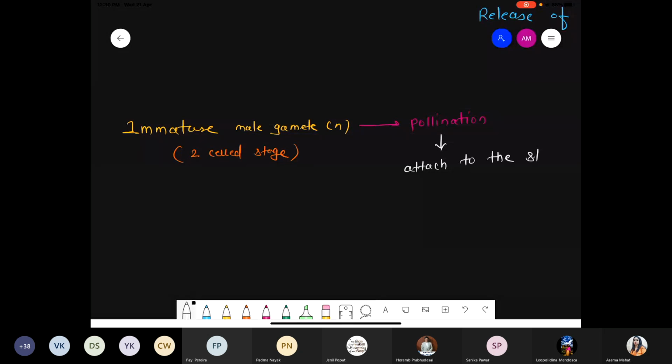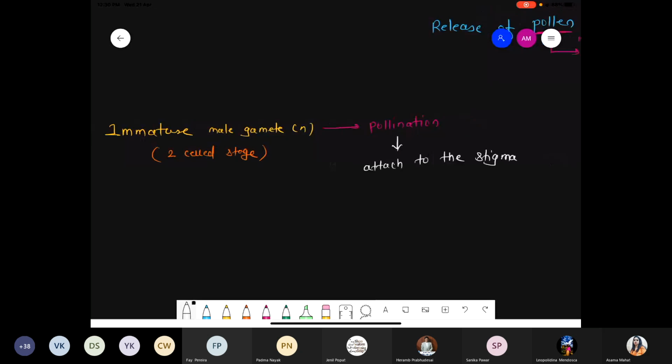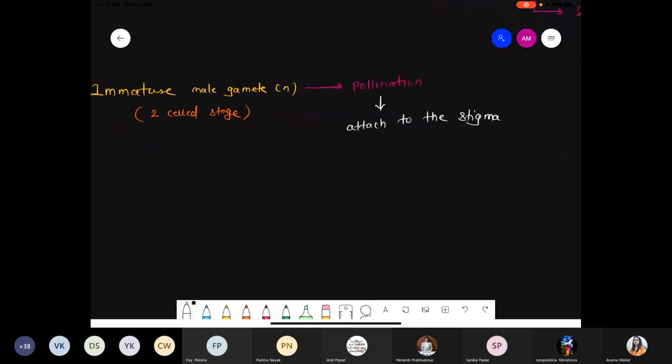Where do they get attached? They attach to the stigma. The stigma is a part of the female reproductive structure. Suppose this is the style, this is the ovary, and on the top there is the stigma.